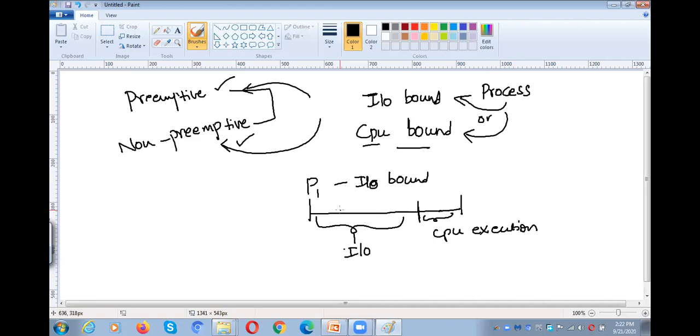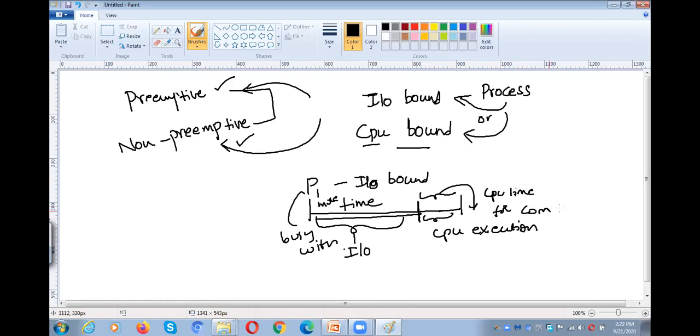That means the process is busy with IO operations for much of the time, and it requires only a little CPU time for computation.